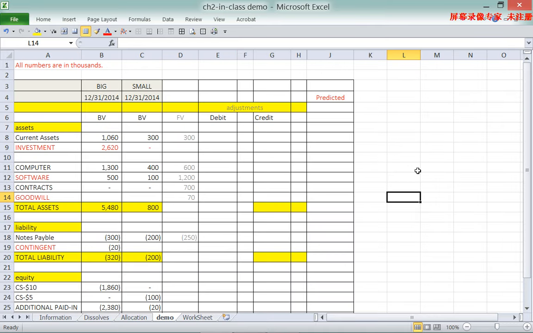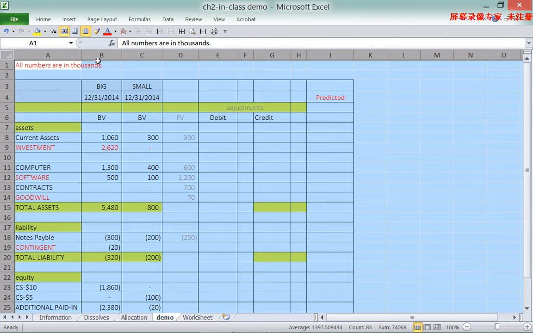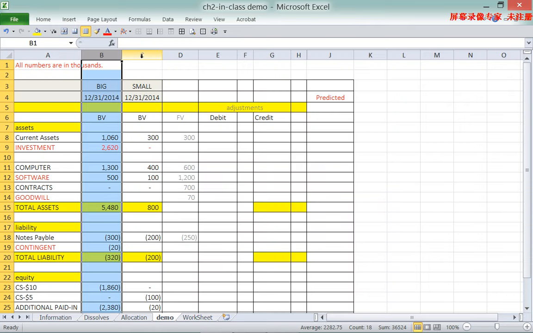Now let's take a look at the demonstration of the worksheet. How do we use the worksheet to derive the consolidated financial statements? This is consolidation at the date of acquisition. The first thing we need to do is copy the financial statements of Big Company and Small Company at the end of the year to the worksheet.